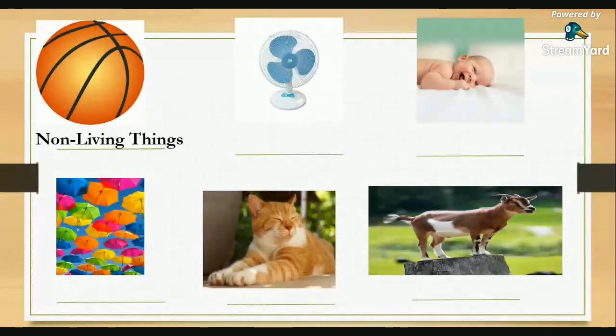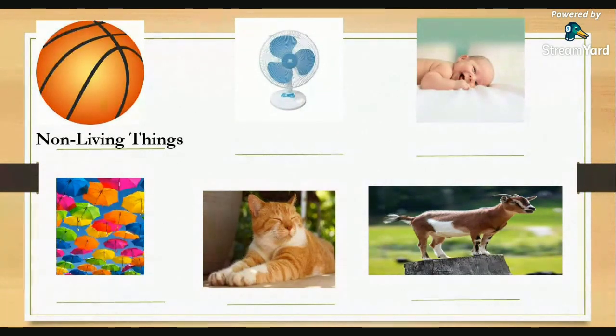Another picture. Ayan. Okay, Ayan. What picture is this? It's an electric fan or a stand fan. Do you have an electric fan in your home? Okay, that's good. So, does the electric fan grow? No, it cannot grow. Yes, very good. How about does it move by itself? Okay, very good. It cannot move by itself.